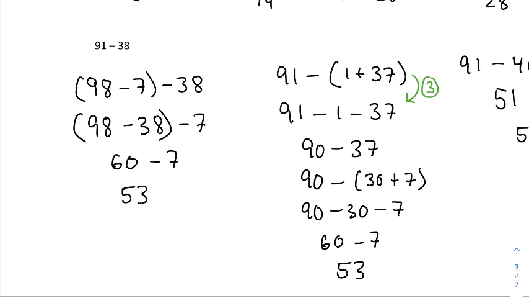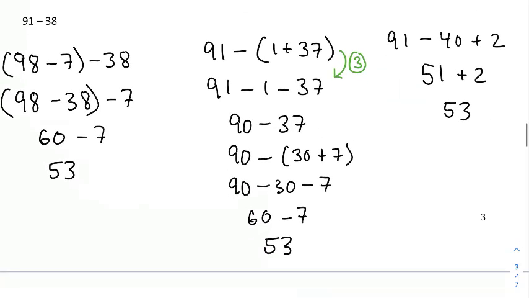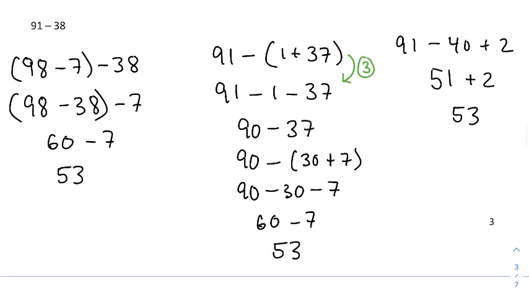So removing 38 from 98 was rather simple. The 8's remove, and then the 90 minus 30 gives you 60. So we just have 60 sitting there. And then removing 7 from that is easy to get 53. So here's one strategy. A second strategy is I'm going to start with this 91 minus 38, but I'm going